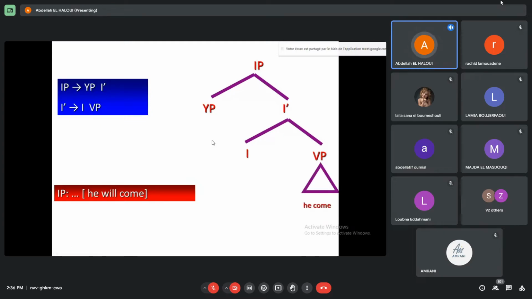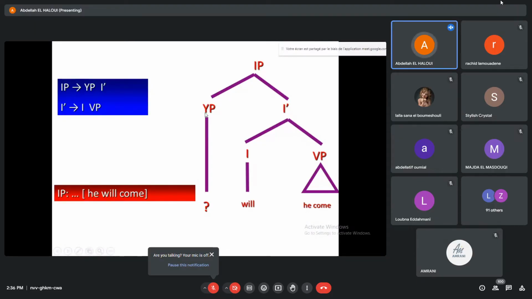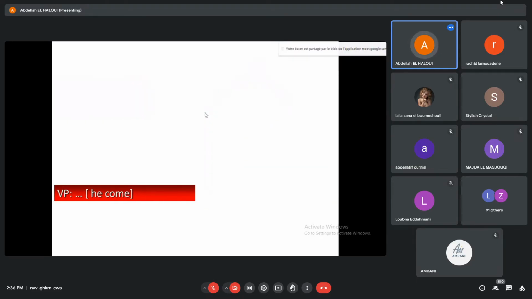So this is the VP, this is the inflection, and this is the subject position. Originally, the subject is in the specifier of VP, but it moves from this position to this position for a reason that I will explain later on, not now. So that's the structure of the IP.